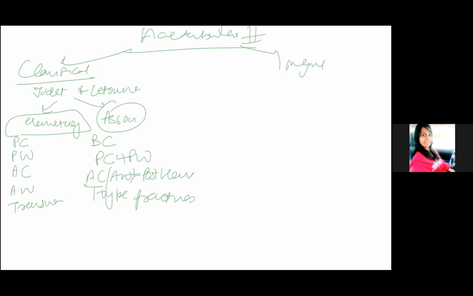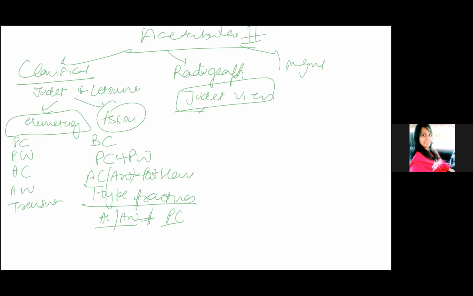So these are the Judet and Letournel classification. Then you can also have the anterior column or anterior wall plus posterior column fractures. So this was all about the classification. Then in the radiographs, here we have one important radiograph, that is Judet view. In the Judet view, you have two views, that is iliac view and the obturator view.